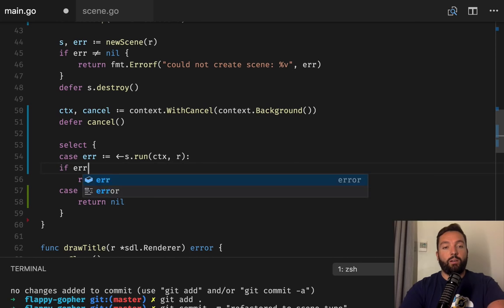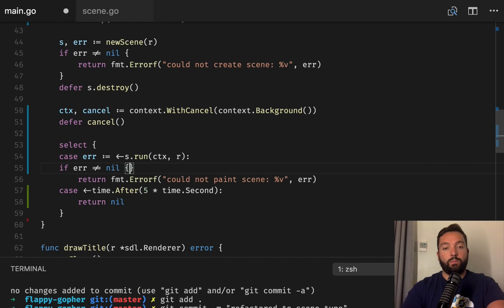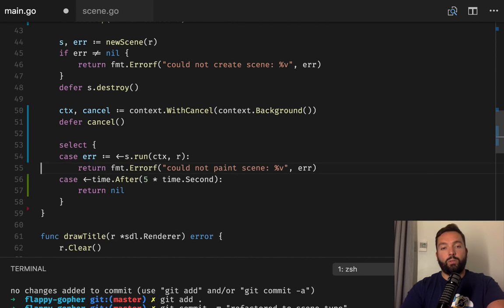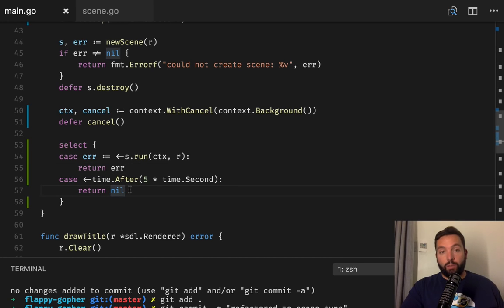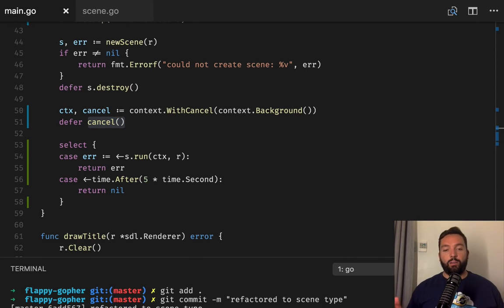So if the error is not nil, well, we could just return that error. Why not? Okay, so either the scene fails or finishes for some other reason and returns something here, which we will report, or after 5 seconds, we will return from this function, which will call cancel and will stop the other goroutine. So we are actually freeing everything correctly.